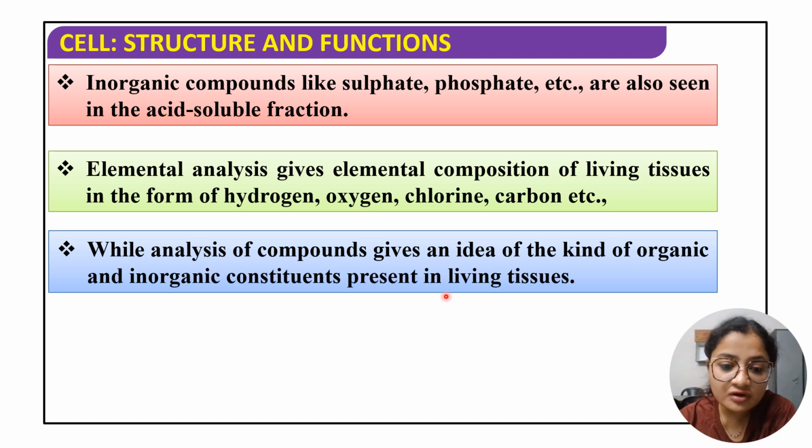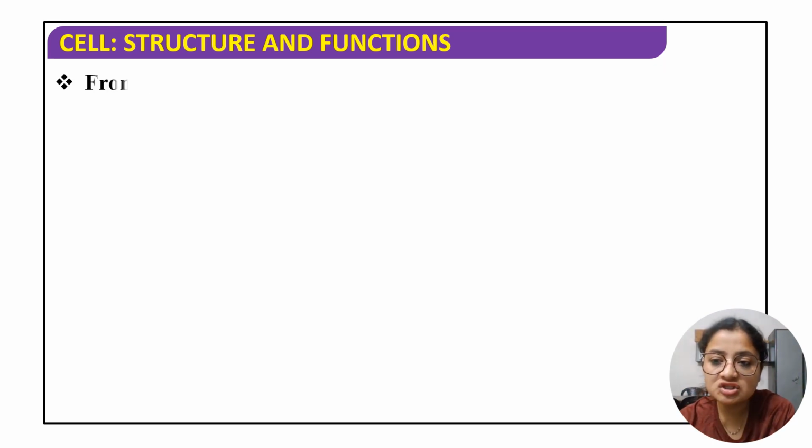While analysis of compounds gives an idea of the kind of organic and inorganic constituents present in the living tissue. So one is elemental analysis, one is compound analysis. Compound analysis करेंगे तो कौन सा type of organic या inorganic है वो पता चलेगा, और अगर elemental करेंगे तो what are the different elements वो पता चलेगा.